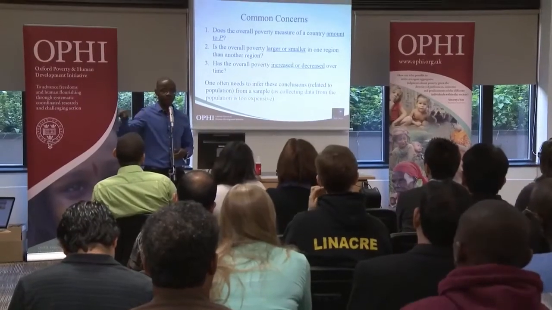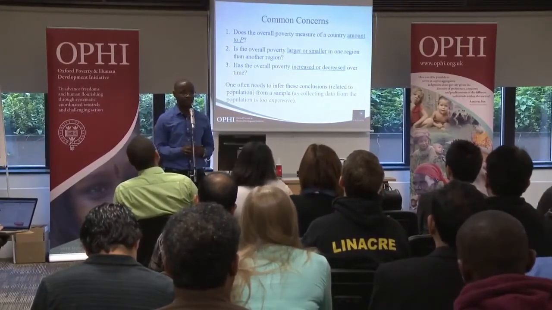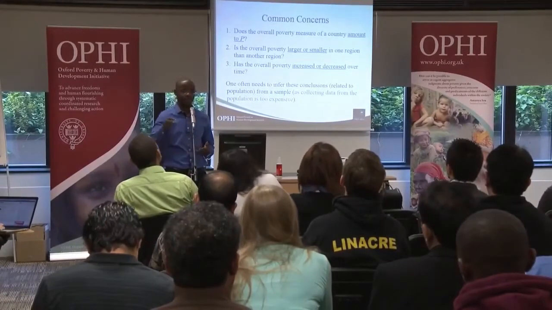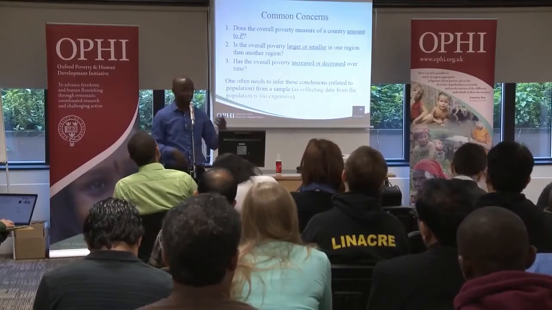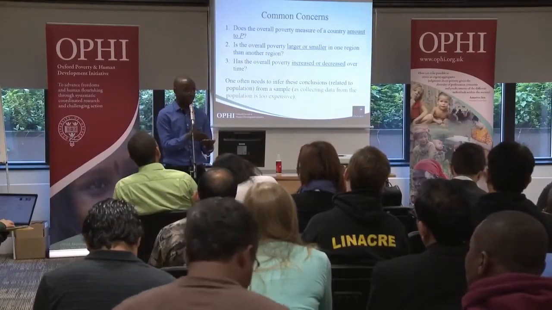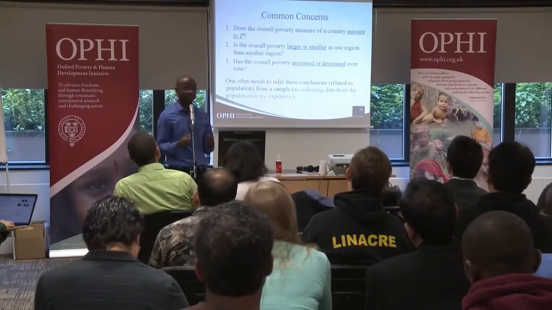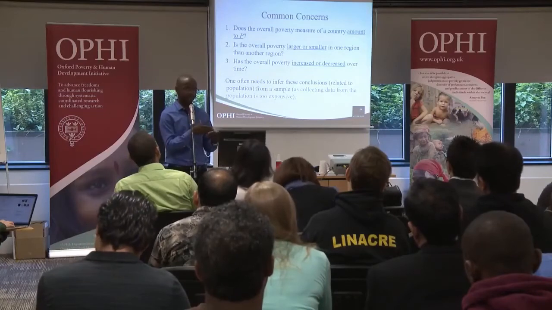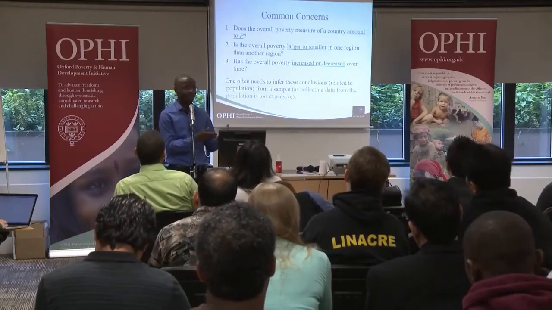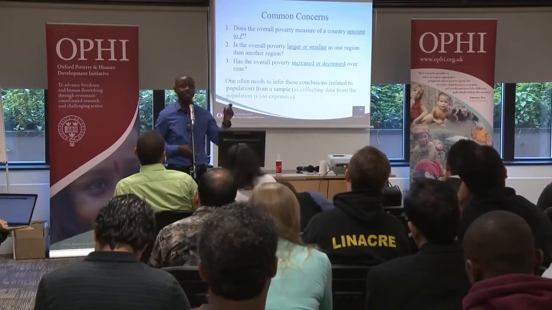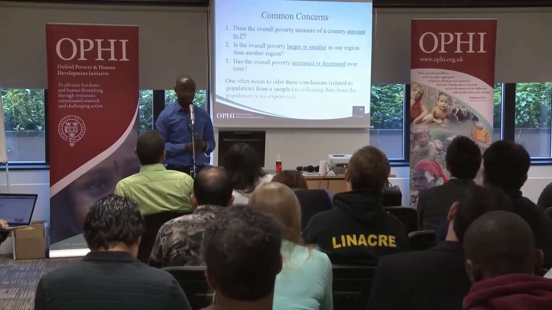Or let's say we want to compare poverty in two regions, for example the M0 between India and Bangladesh. We compute the difference, but we cannot say with full confidence that if poverty is greater in India, that this is what it is, because maybe the difference we get is not statistically significant compared to the general level of poverty.